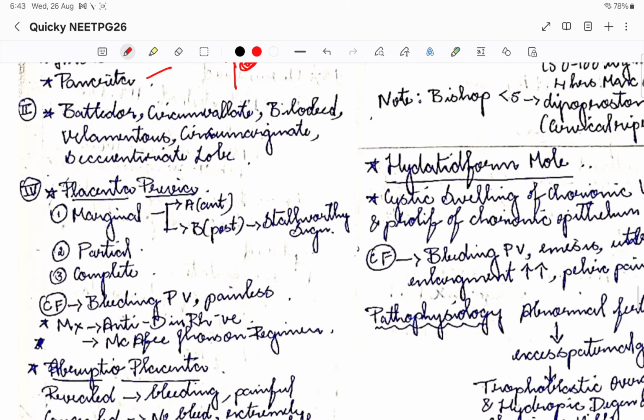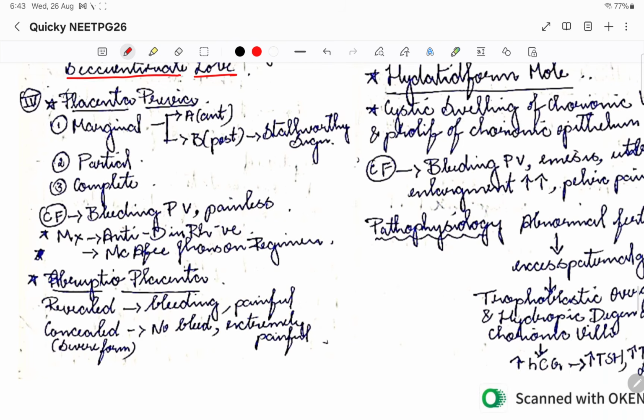So what are the other variations? There are a battledore, circumvallate, bilobed, filamentous, then circummarginate, then succenturiate lobe. These are all image-based questions that they might ask you.